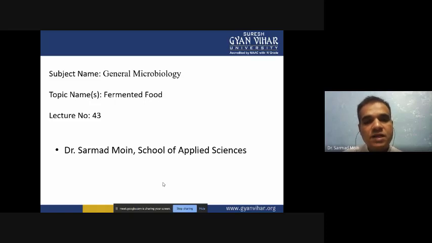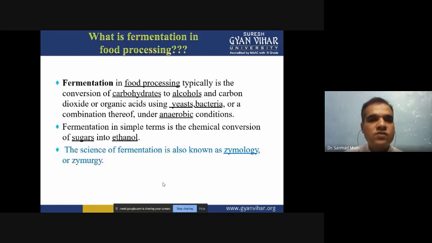So these are all types of food which are prepared or produced by fermentation. We are calling them fermented food because these products are rich in nutrition, rich in fragrance, and different types of fermented food are available in the market, and you can also prepare them in your home. These fermented foods and different types of localized food prepared by fermentation we will discuss in this topic. So first we will see what fermentation is and how we can prepare the fermented food.